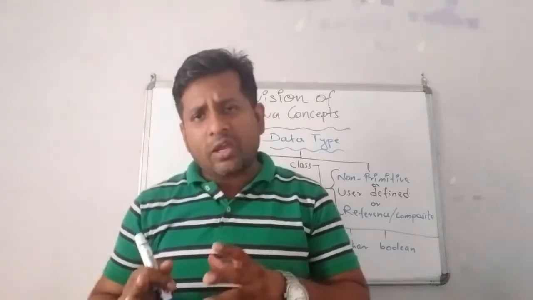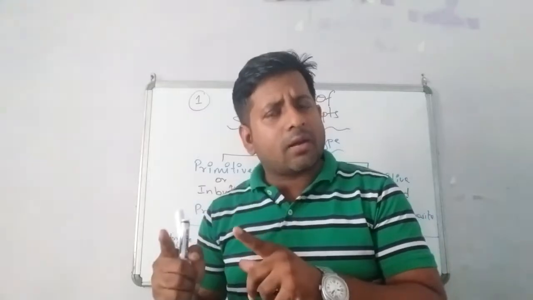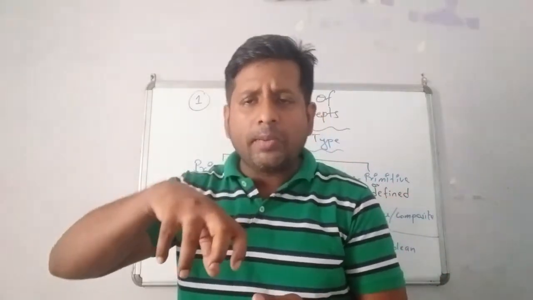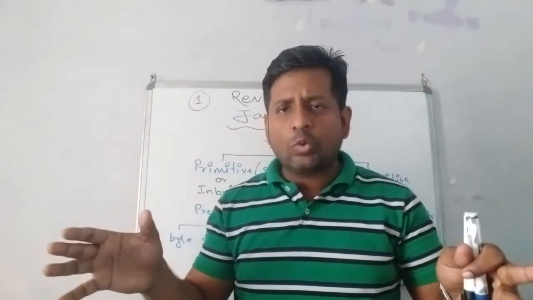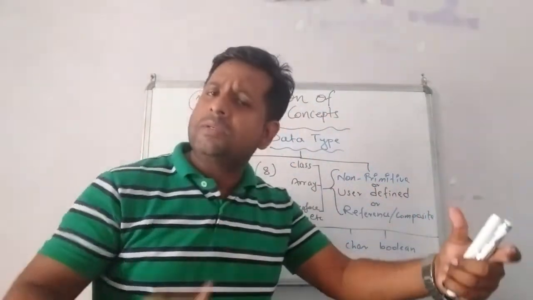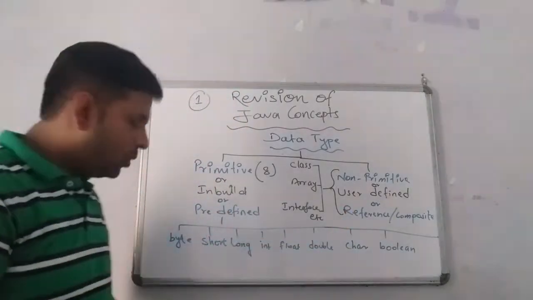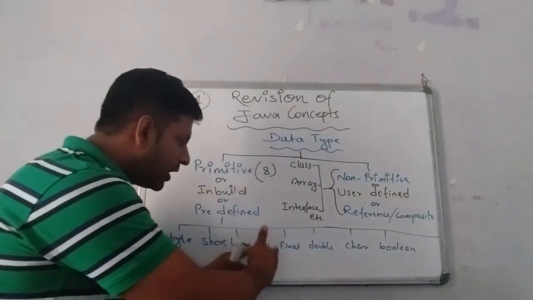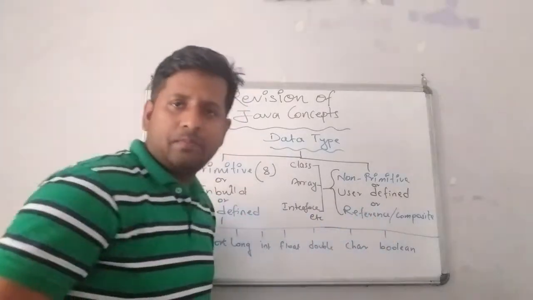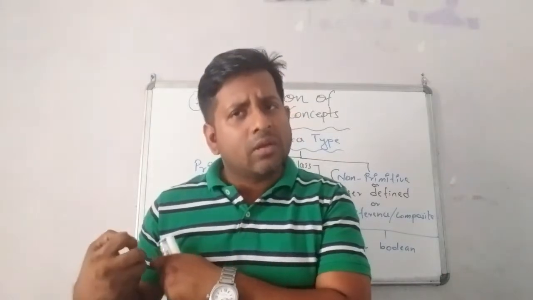So children, once again, let us come to this topic. Data type is the type of value a variable will store. It is categorized into two types: primitive and non-primitive. Primitive means inbuilt, non-primitive means user defined. How many primitives do we have? 8 different types. What are they? Byte, short, long, int, float, double, char, boolean. Each has a different function and different storage. We'll discuss this in detail.